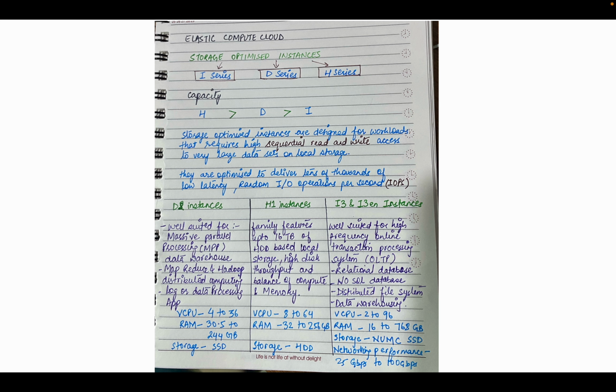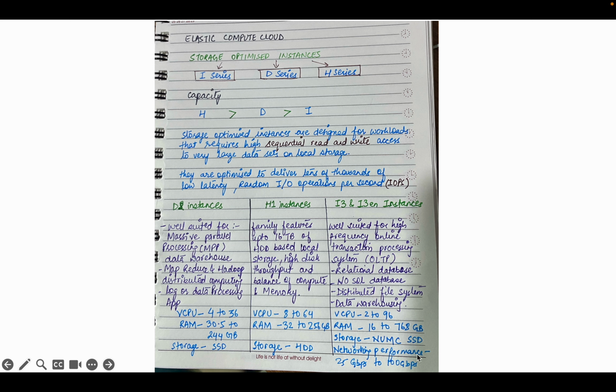Likewise the RAM is 30.5 to 244 GB here. In H1 it is 32 to 256 GB, and likewise in I3 it is 16 to 768 GB. So it has the maximum capacity. Now the storage type in this is SSD, and in this it is HDD.